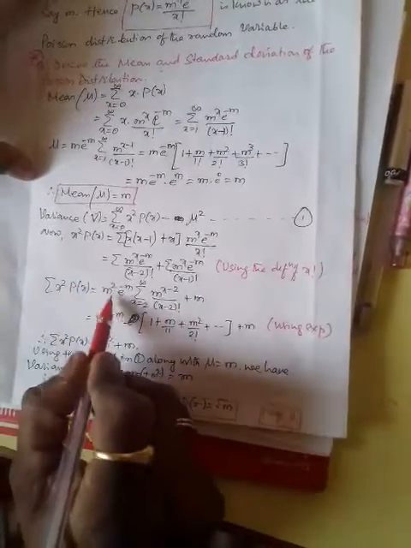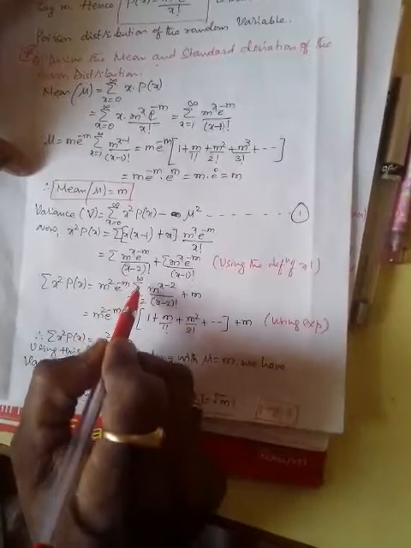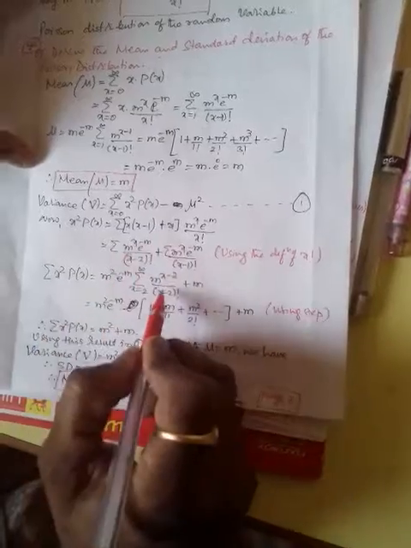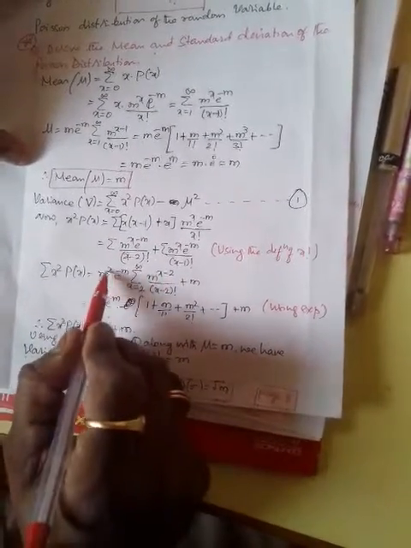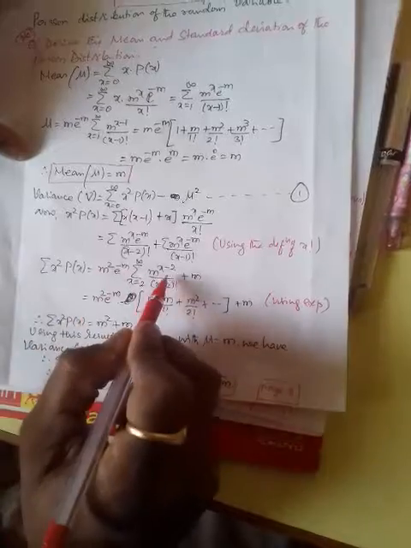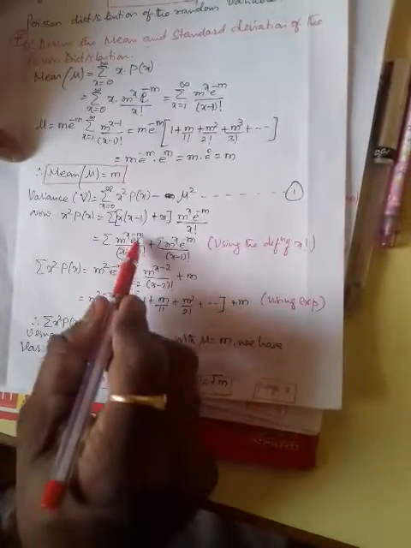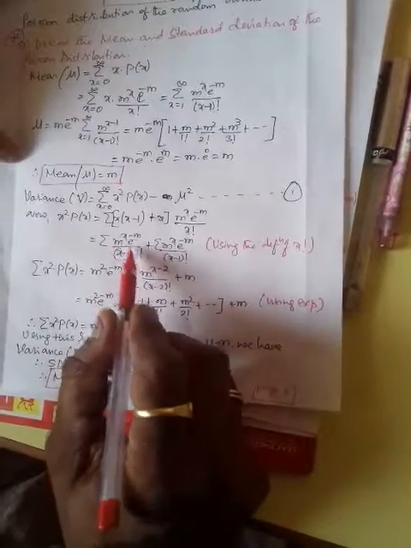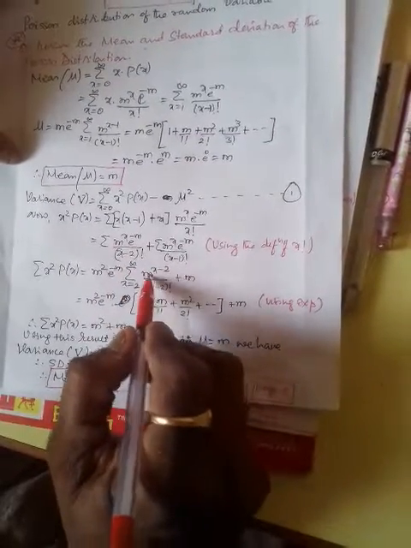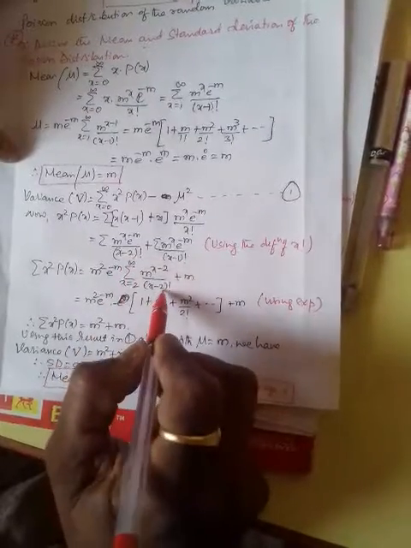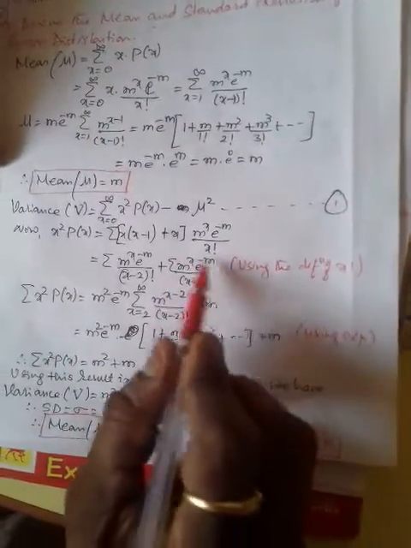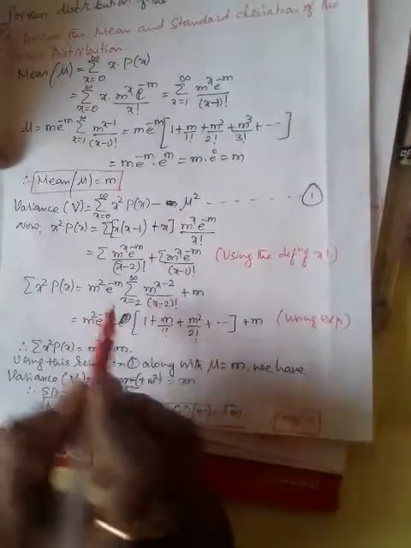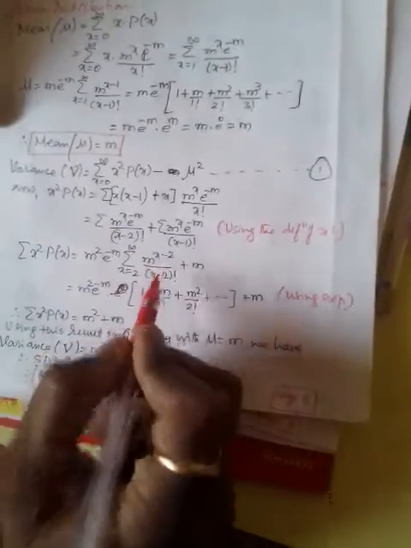Therefore, x square p of x equals, keeping m square e to the power minus m, refer here, m to the power x, I can write as m to the power x minus 2 into m square. My dear students, refer to this adjustment taken in the first term, and keeping e to the power minus m outside. On the right side, after summation, what was that condition? m raised to x minus 2 divided by x minus 2 factorial, plus m. This is using the definition of x factorial. This is simply m, because we are taking m square into e to the power minus m outside.